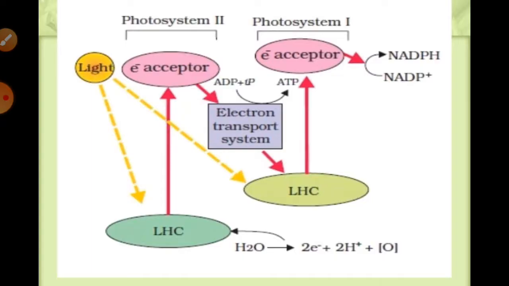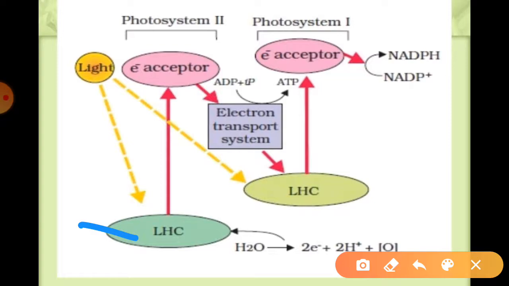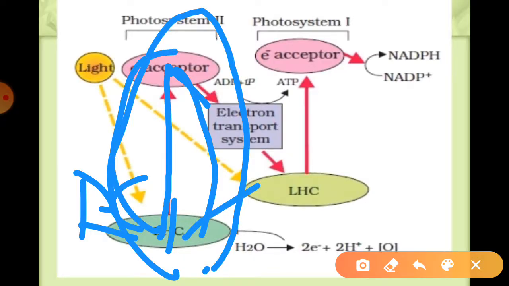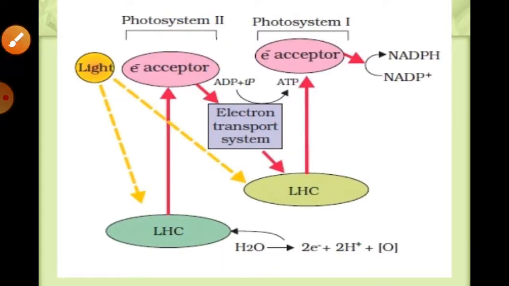The electron is transferred from here and excited, but it is not cycling directly back. So this is known as non-cyclic photophosphorylation.